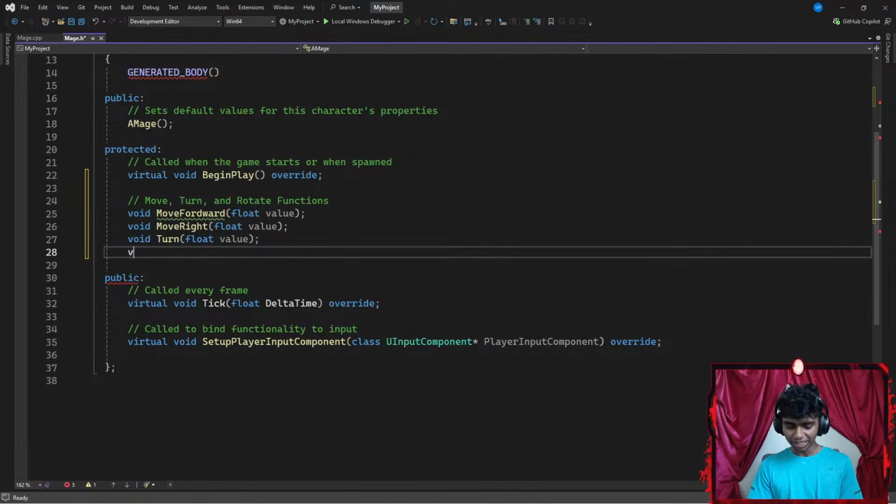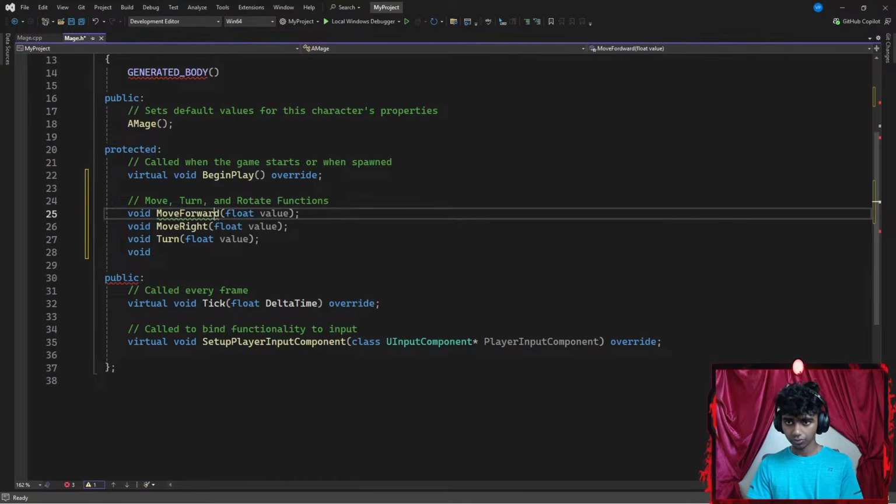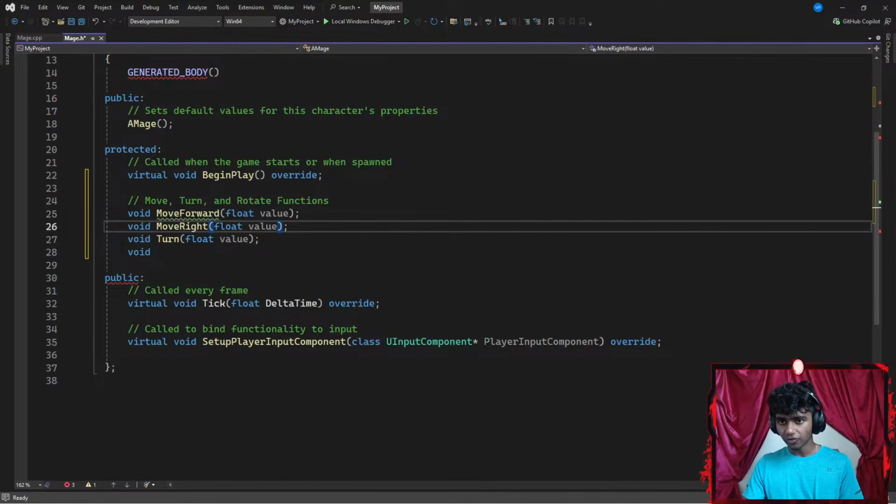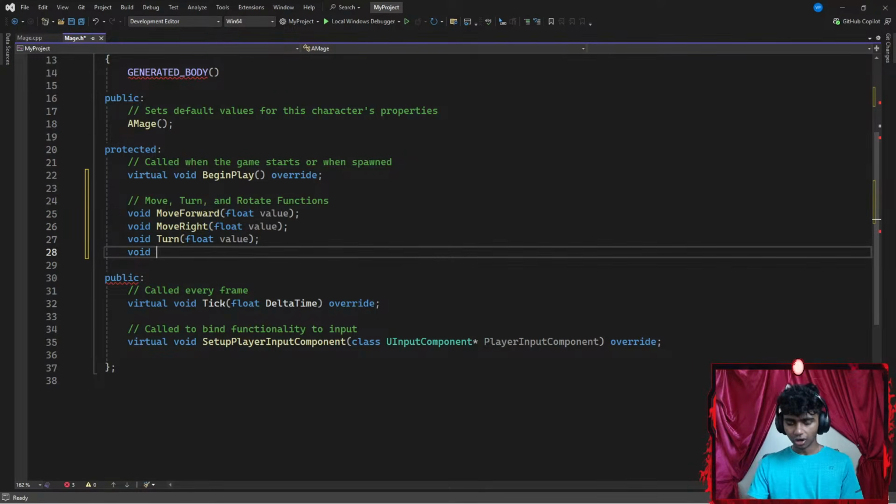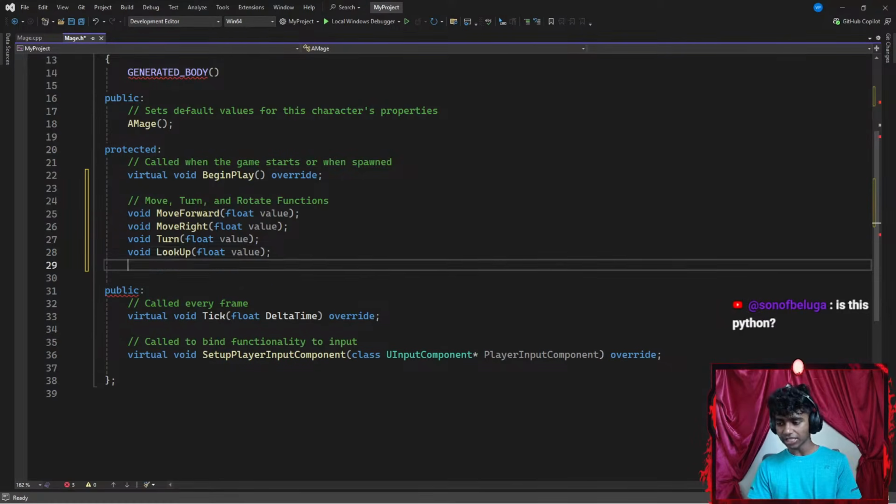Okay, let's end this with a semicolon. And lastly, I think I spelled move forward wrong. There we go. F-O-R-W-A-R-D. There we go. And then I'm going to go with something like a look up method that requires a floating point parameter of value as well, ending with a semicolon.